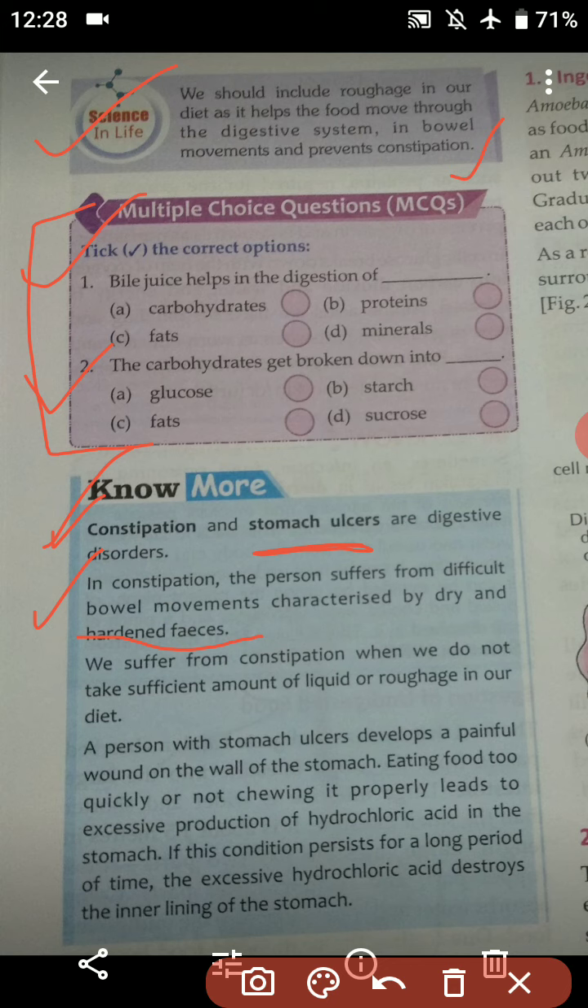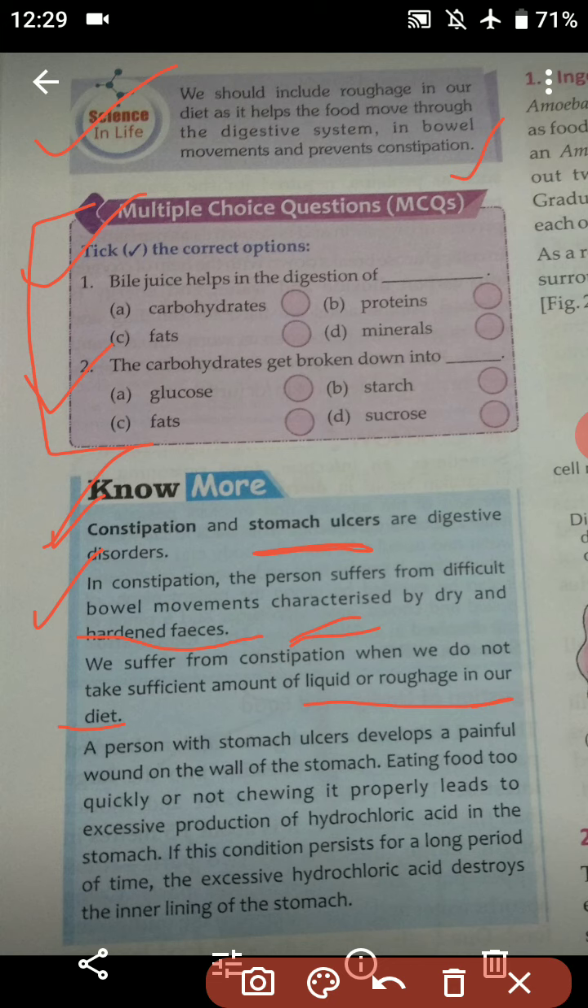We suffer from constipation when we do not take a sufficient amount of liquid or roughage in our diet. If there is not a sufficient amount of liquid or roughage in our diet, then we are sure to suffer from constipation. So it's very important to consume the required amount of liquid and roughage in our diet.